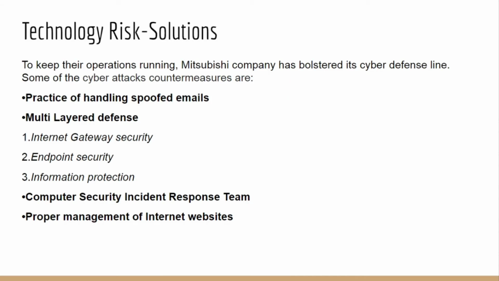Moving on to the next slide, the solution to technology risk. Technological cyber defense solutions can help to prevent and respond to cyber threats, protecting the system and data.